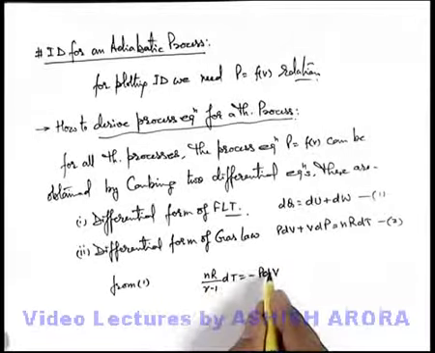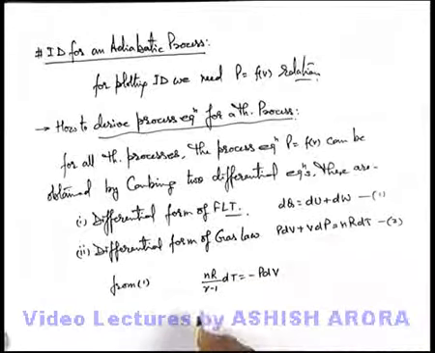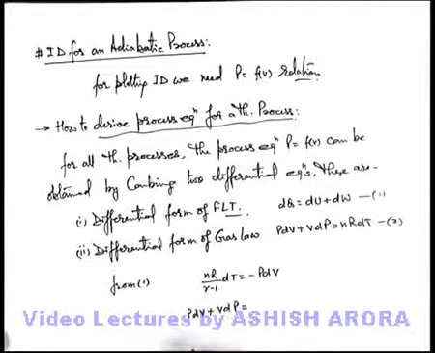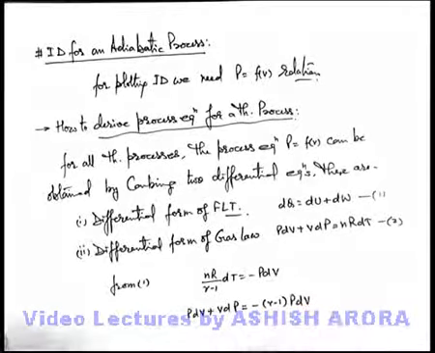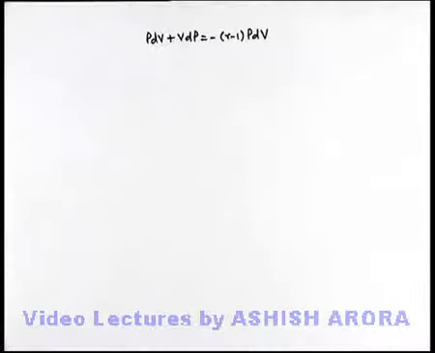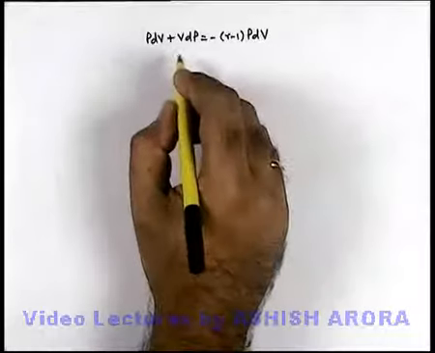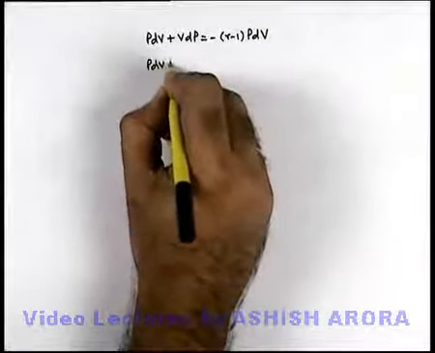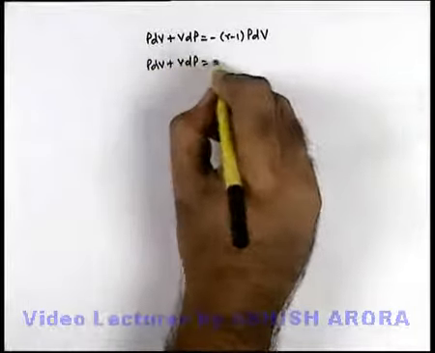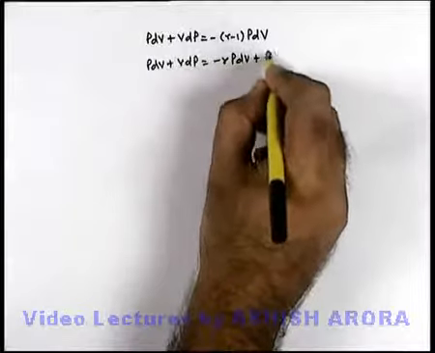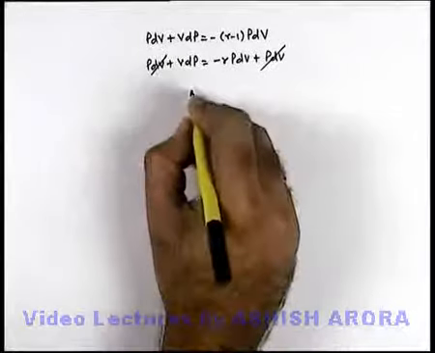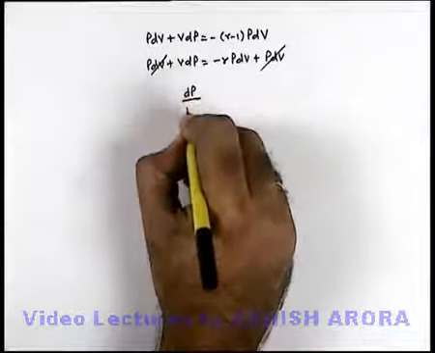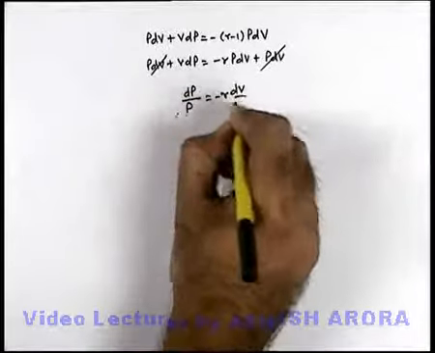This γ-1 can be taken on the other side of the equality. So this will become PdV + VdP equals negative of (γ-1) PdV. Let's continue it on another sheet. If we further simplify the expression, we get PdV + VdP = -γPdV + PdV. Here this PdV gets cancelled out and we can rearrange the variables. This will give us dP/P = -γ dV/V.